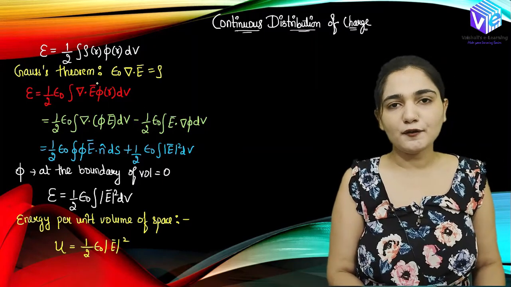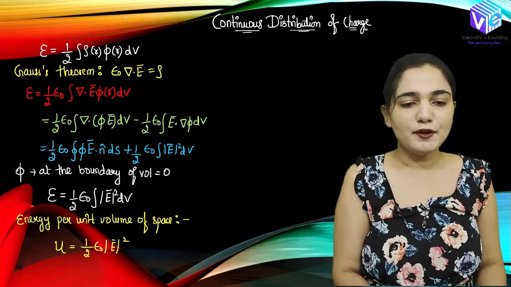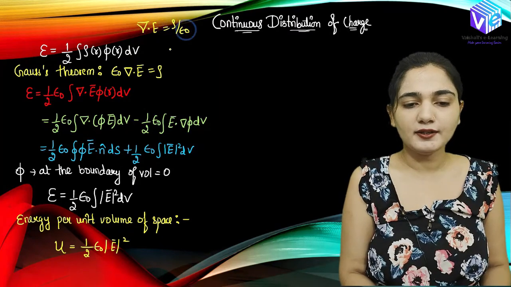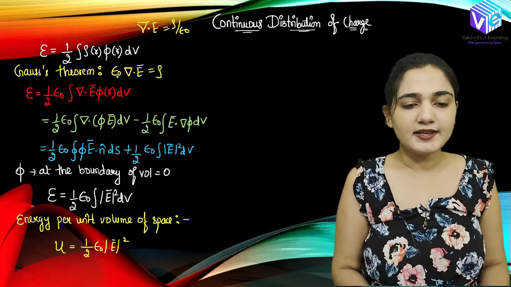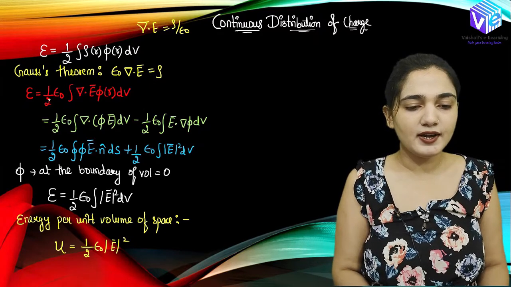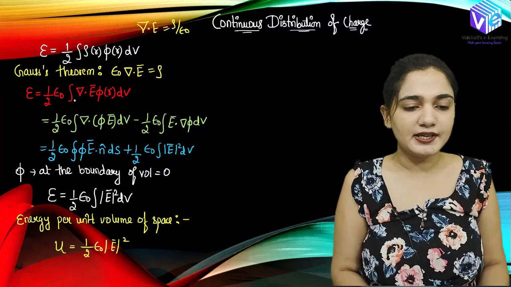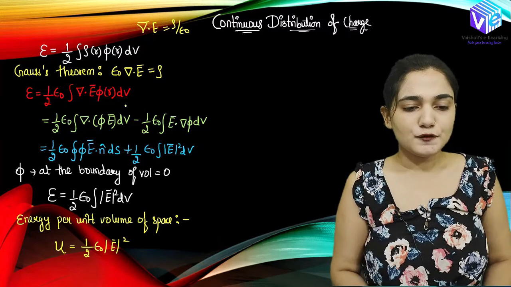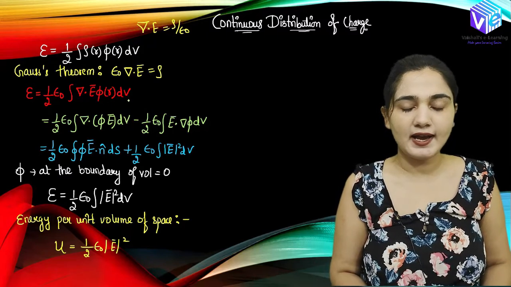So now according to Gauss's law, what is rho? Rho is epsilon naught del dot E. We all remember Gauss's law. According to Gauss's law, del dot E is equal to rho upon epsilon naught, right? I can take epsilon naught this side and I can find out rho. So rho can be represented as epsilon naught del dot E. Now we will put the value of rho r over here. So it will be half epsilon naught, because epsilon naught was constant, we can pull it out of the integration. We will be having integration del dot E phi r dv. So energy can be represented as half epsilon naught integration del dot E phi r dv, right?